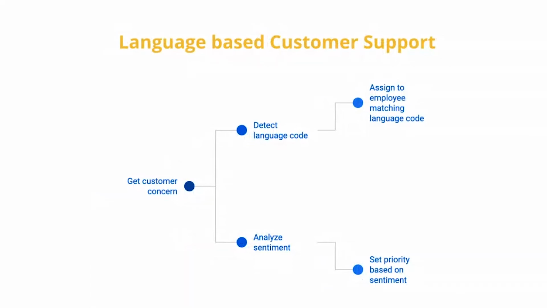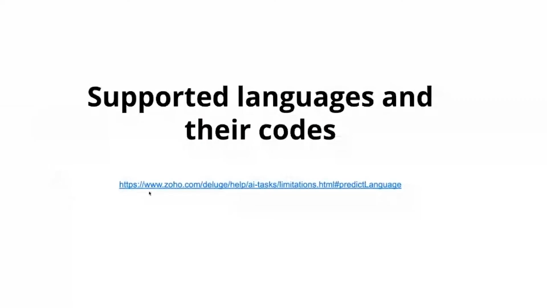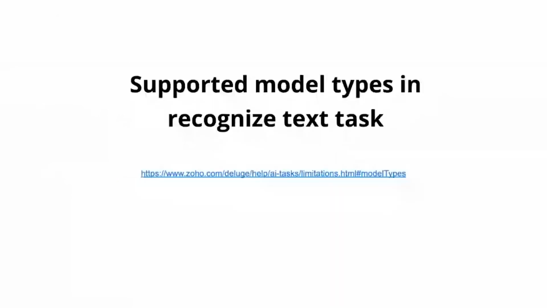So this is the data model for the app. First, we have to map the languages and the relevant codes and then map the employees with the known languages. So this is the response for every task, not just the tasks I showed in this demo. This predict language task supports more languages. You can find the languages it supports in this link. The response for analyze sentiment will be in this form. There are many model types supported in the recognized text task. It can also detect rotated documents text. You can find the different models here in this link.